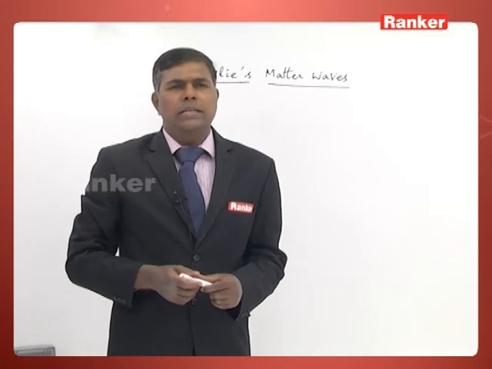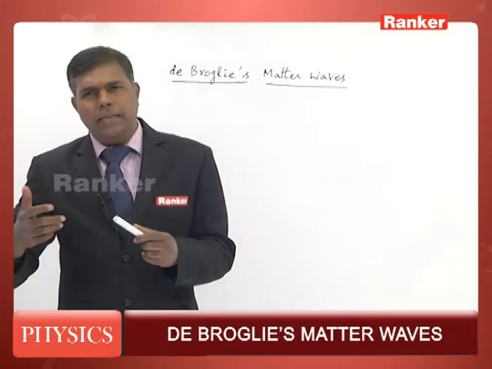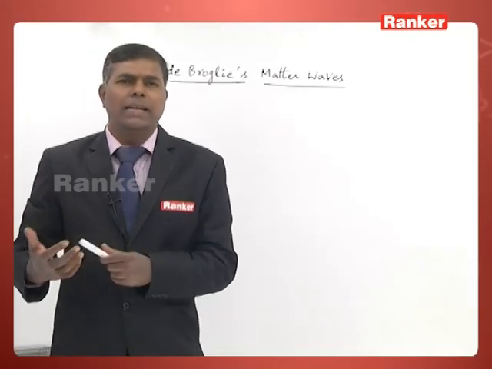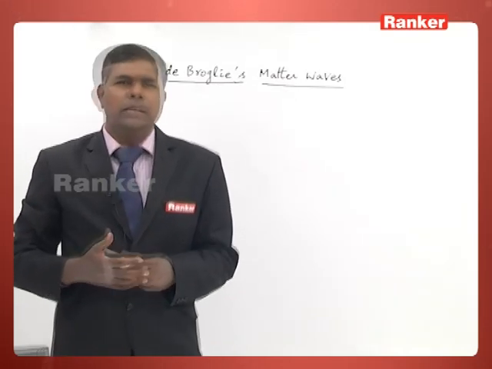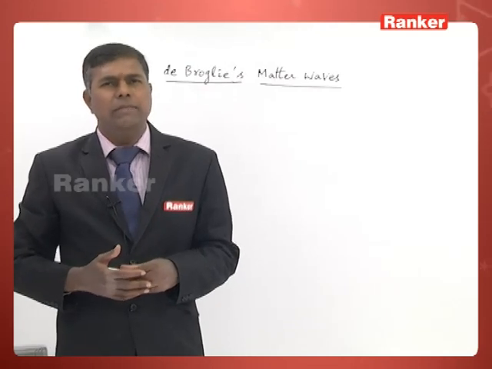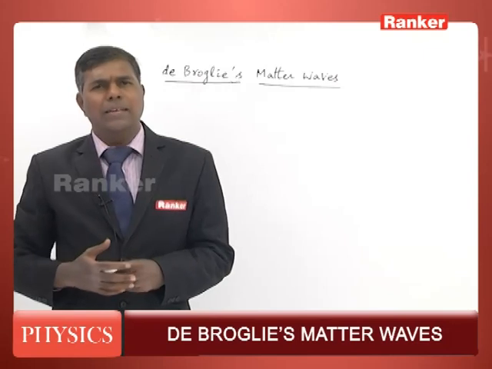According to him, nature is symmetric. When light has dual nature, then particles should also have the dual nature. It should also exhibit particle as well as wave nature. He investigated further and found that particles like electrons, neutrons also exhibit wave nature when they are moving with high velocity. These are called matter waves.